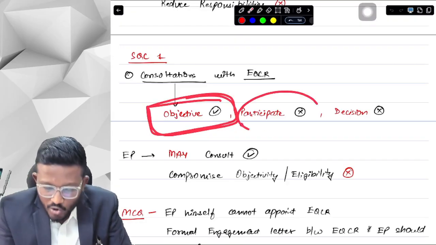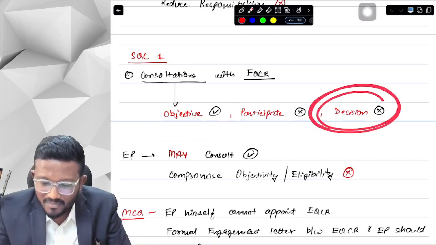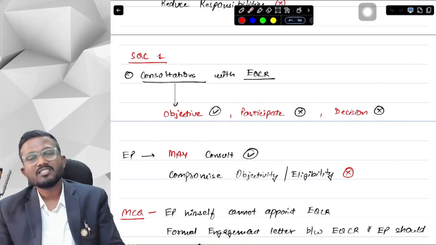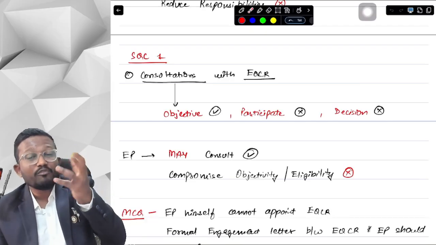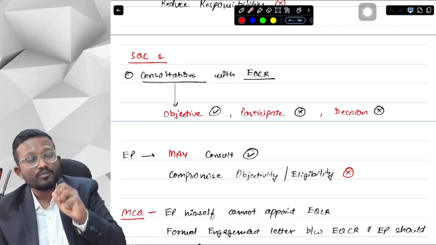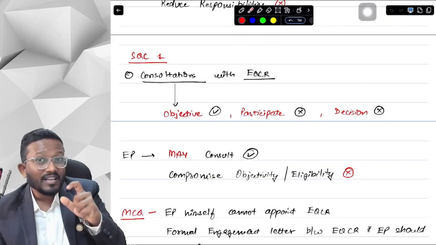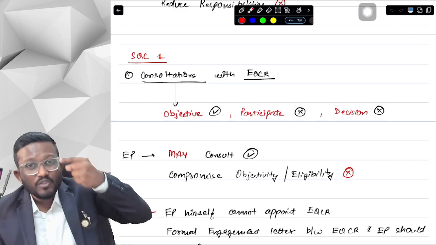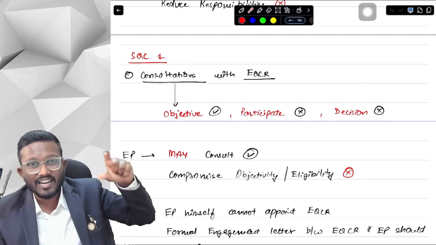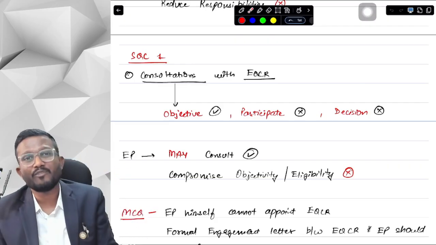The EQCR should not participate in the audit. The EQCR should not make decisions for the audit engagement team. Why is it so? Because if the EQCR is consulted frequently for significant judgments, and says you have to do a particular audit in this particular way, then afterwards, when the EQCR is reviewing whether the audit was conducted correctly or not, he is reviewing his own decision, and he will not be able to find any faults.